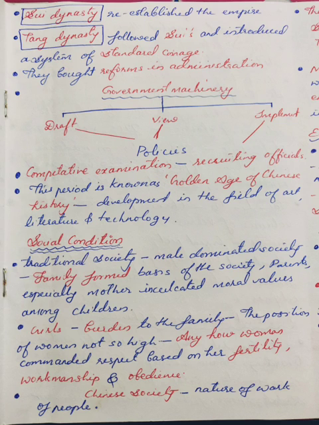Social condition of Chinese civilization. The Chinese society was a traditional society. It was a male-dominated society, so that every decision was taken by the male in Chinese society. Family formed the basis of society.